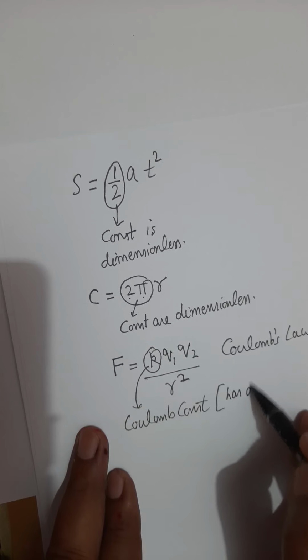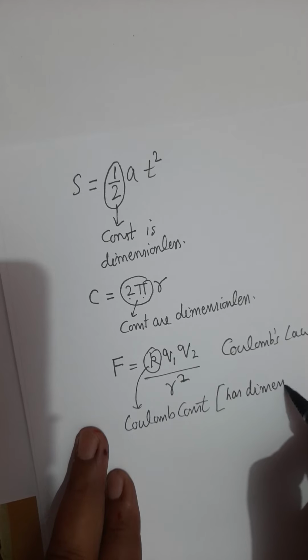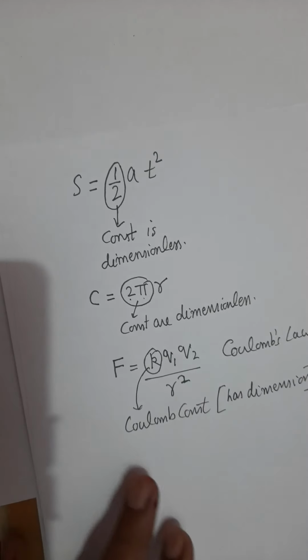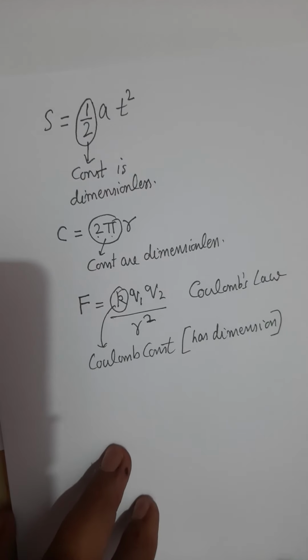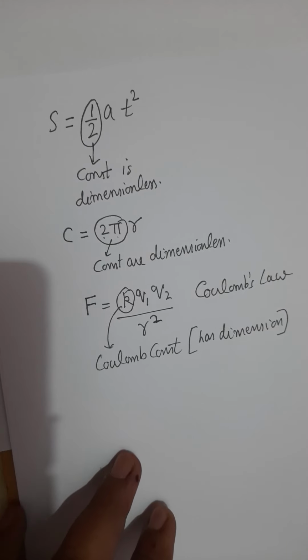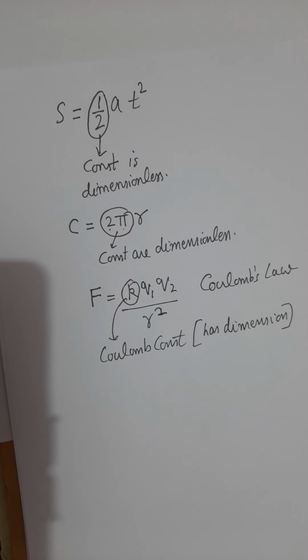It has a unit. This is what I want to clarify: the quantities which appear as constants can be without unit, can be with unit, can be without dimensions, can be with dimensions.